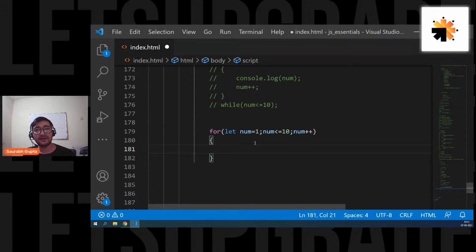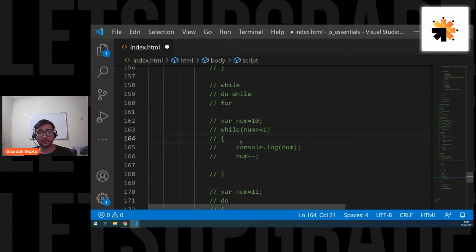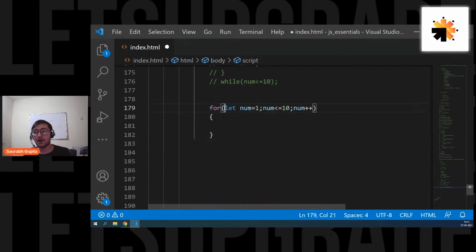Syntactically, the for loop is the best loop, and it is one of the most commonly used loops in the world, because it's easy to understand everything at one place, and whenever you want to update or change something, you just have to come to one place. Think of it like this. What if in a while block there are thousands of lines of code? Then you have to go up and down to check. But in this case, all the basic things are in one line, so it's easier for you to see and update them.